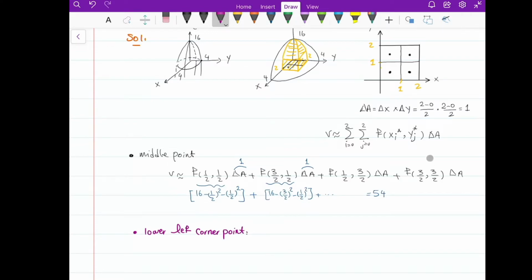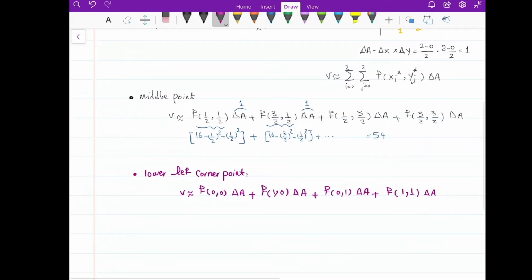Okay. We can also use the lower left corner point as the sample point. For example, on this square, I'm going to choose this one. The volume is f of the coordinates of the point, 0, 0, times delta A, plus, for this square, the lower left corner would be this point, with coordinates 1 and 0, times delta A, plus for this one I'm going to choose this, which is f of 0, 1 delta A, plus for this square I'm going to choose this point, and I get f of 1, 1 delta A. Similar to before, we plug into the function to find the values.